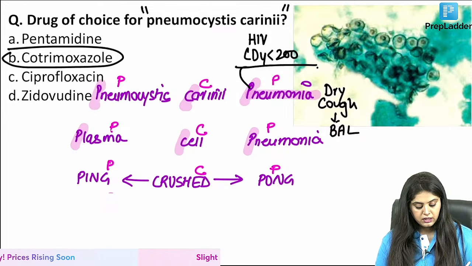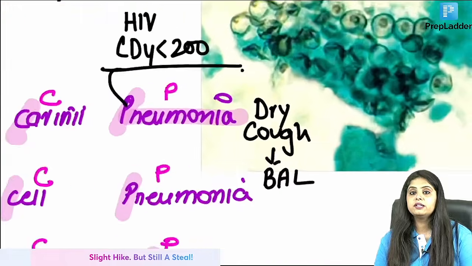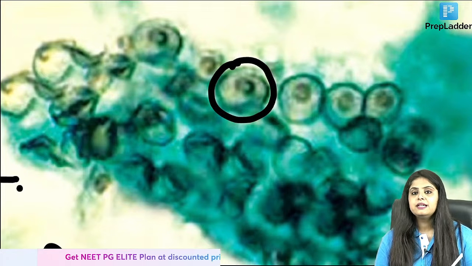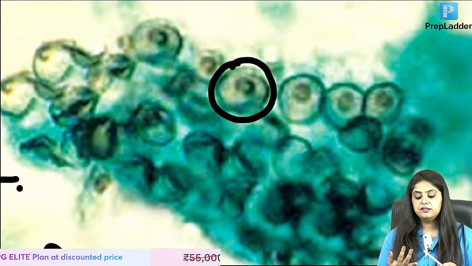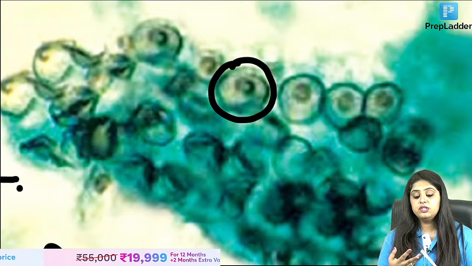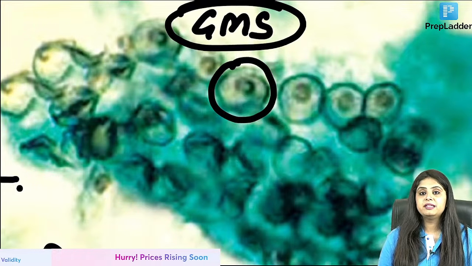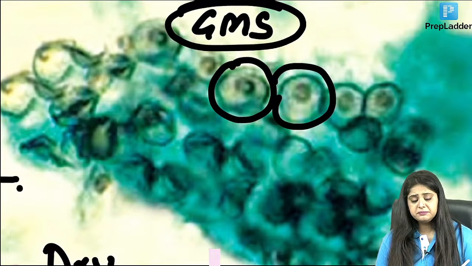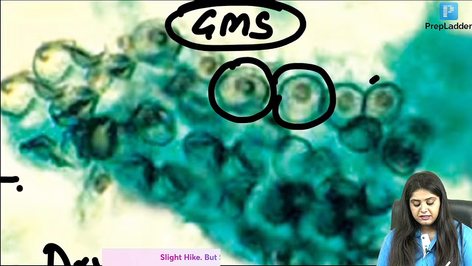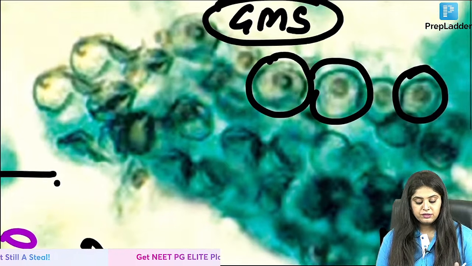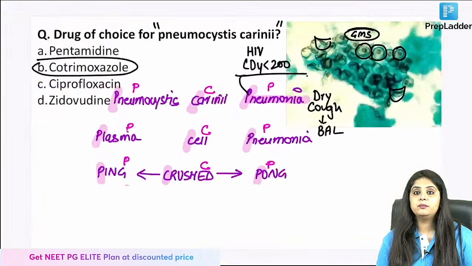Now let's come to the microscope of microbiology. It shows you the crushed ping pong ball appearance. If you look at this photo, guys, why is this looking black? Which stain would it be? Is this the gram stain? Is this the PAS stain? Is this the GMS stain? Black color means GMS stain, Gomori methenamine silver stain. I can see these round balls, but at some places the ball has been crushed. So this is known as the crushed ping pong ball appearance.